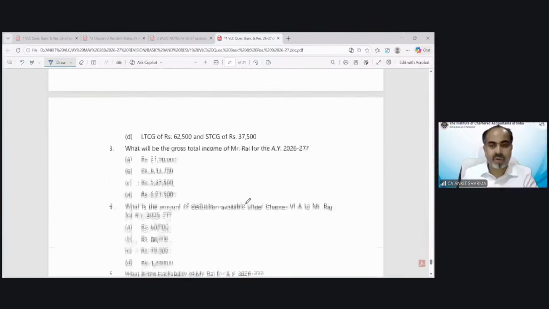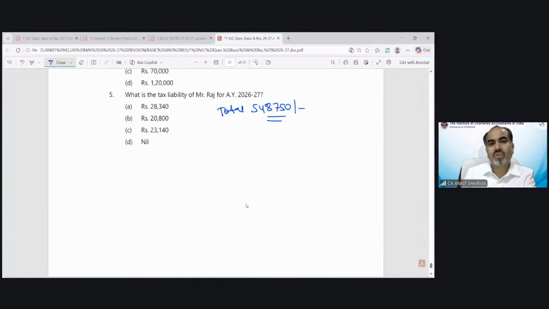So you have to calculate tax on 5,48,750 rupees under the optional tax regime. Can you calculate the tax? What would be the final tax liability, and which is the correct answer out of these 4 options?